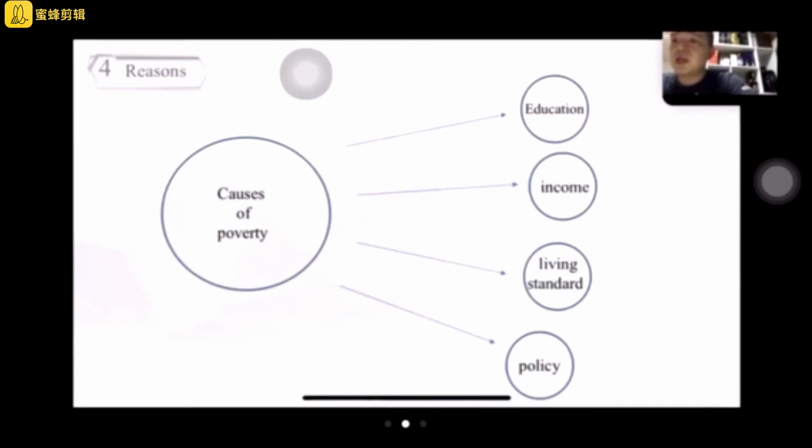The main reasons are the imbalances of education, living standards, income, and policies. Less educated countries have lower economic levels and lower production skills, making them less productive and more vulnerable to elimination.